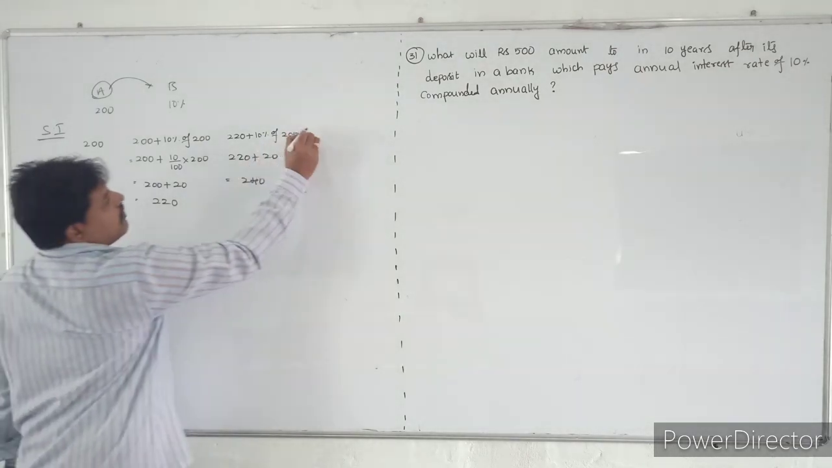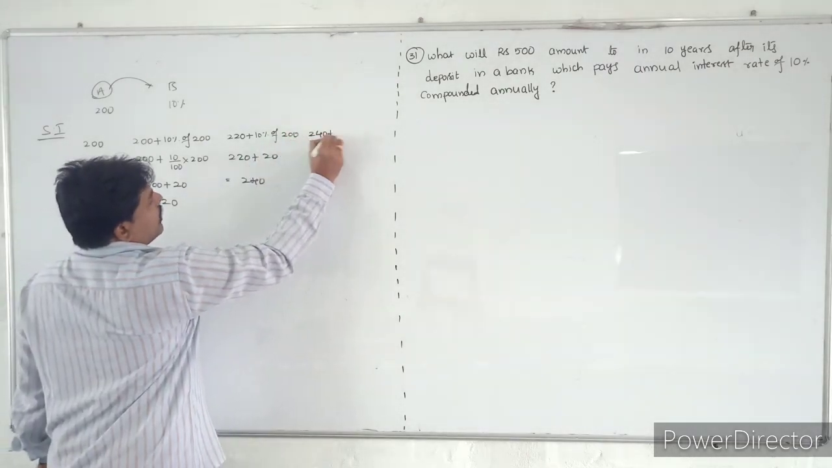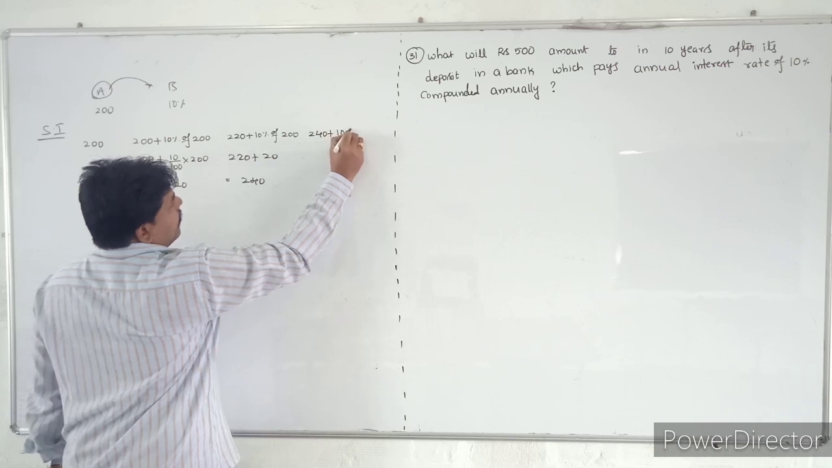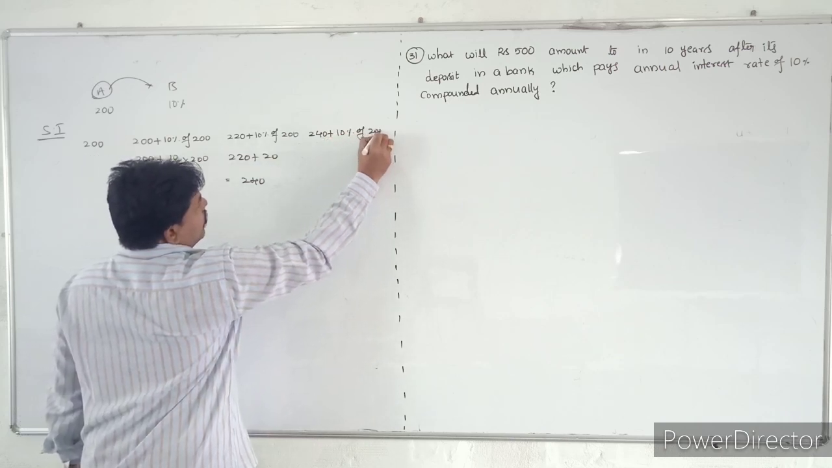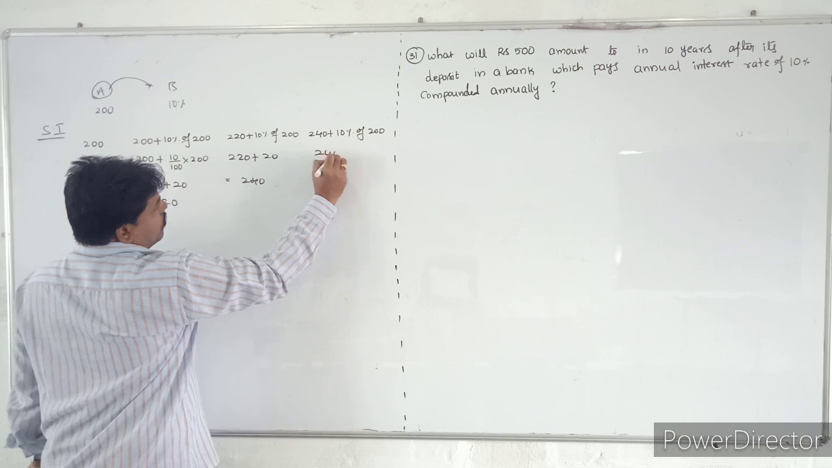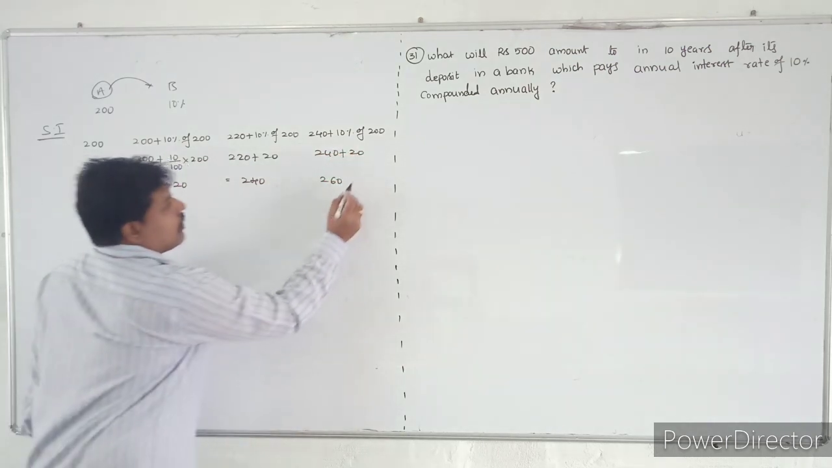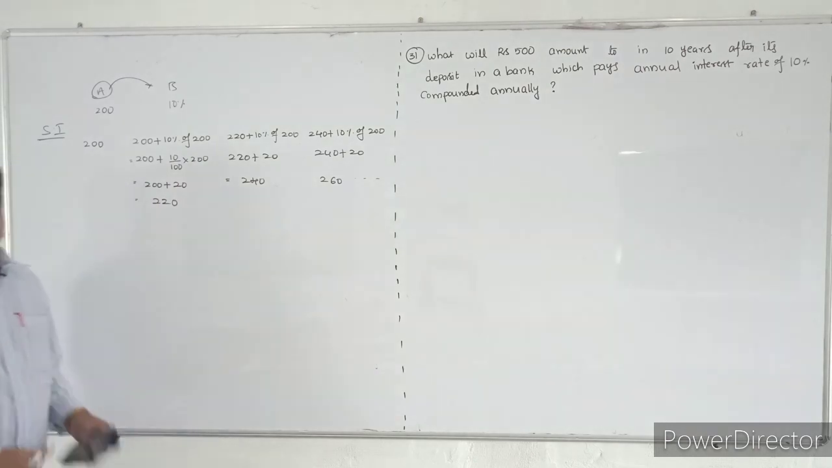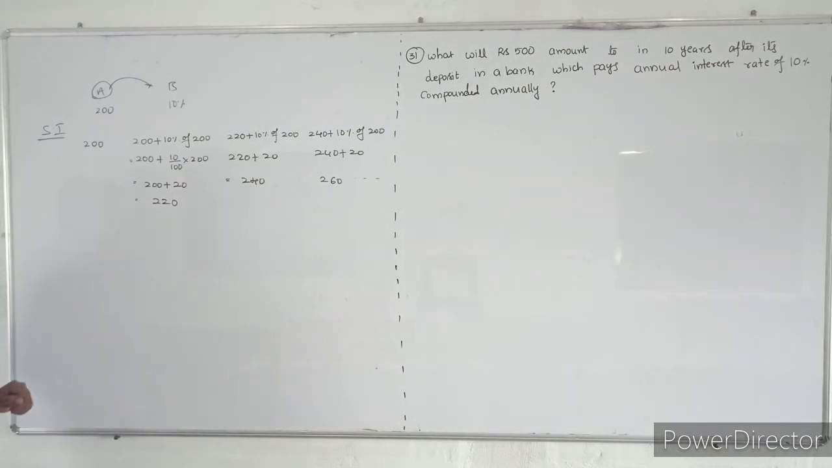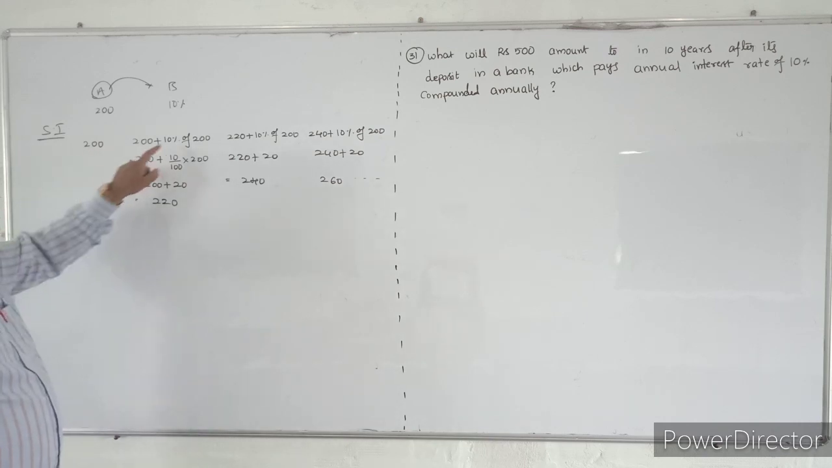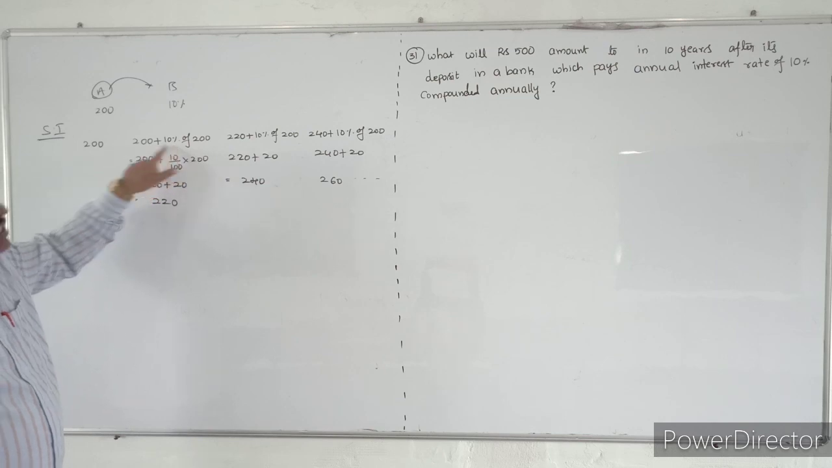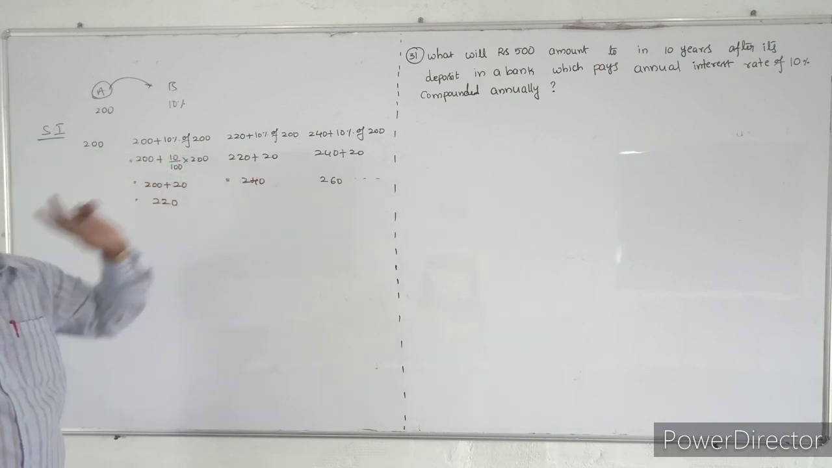Next year, what will they pay? 240 plus 10% of 200. So that is nothing but 240 plus 20, it will become 260 and so on. This is called simple interest. What are they giving? What is the amount they gave at the beginning? They are giving the 10% interest on that amount only.